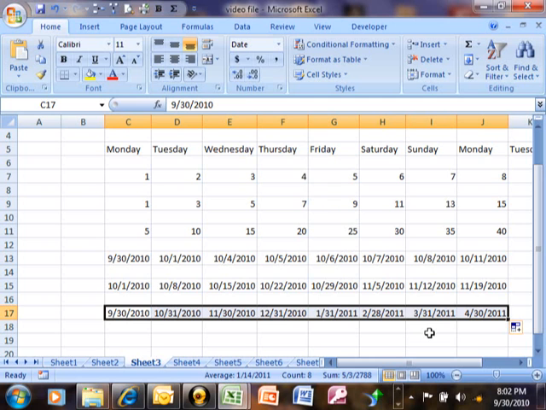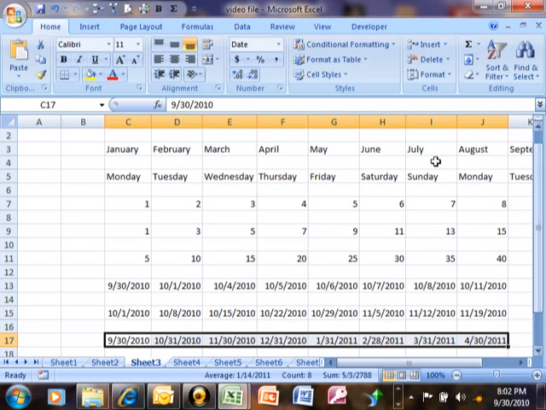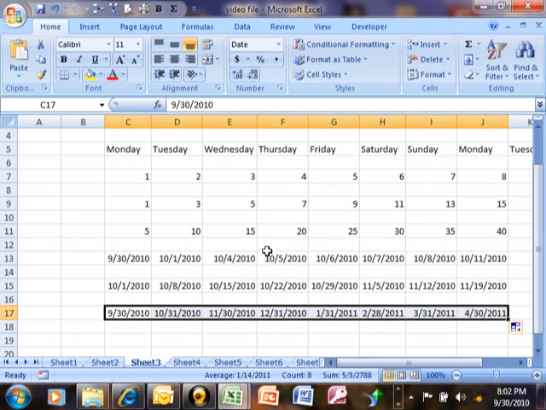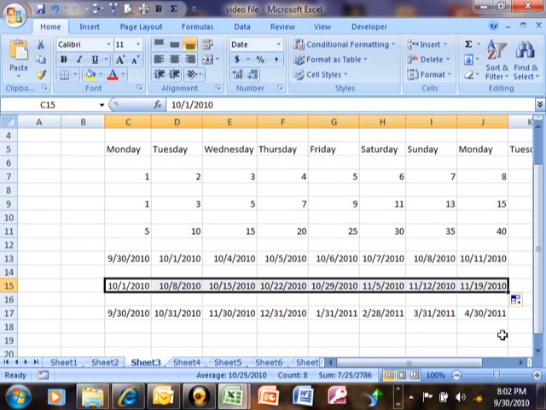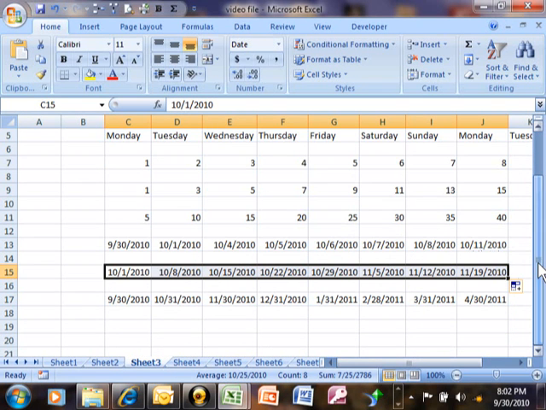So the speed fill is just really an outstanding way to quickly fill in your spreadsheet. It works with month names. It works with day names, numbers. If you wanted something that's different than sequential, you type in the first two, and then you highlight both of those and do your speed fill, like in these couple examples. It works with dates, and even if you wanted different dates, like here we have every Friday, you type in the first two of your series, you highlight those, you get the black cross, and then you drag it over, and then we have every Friday after that. So that's how you can quickly fill in your spreadsheet with the speed fill type of operation.